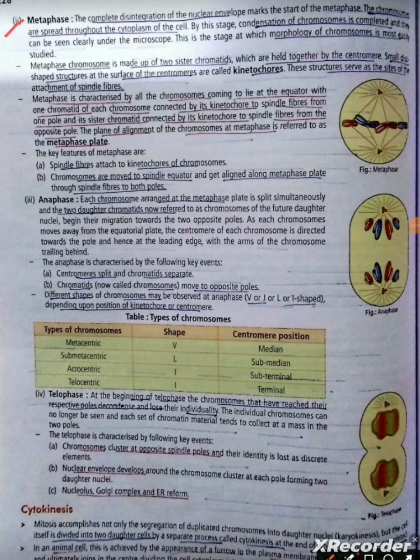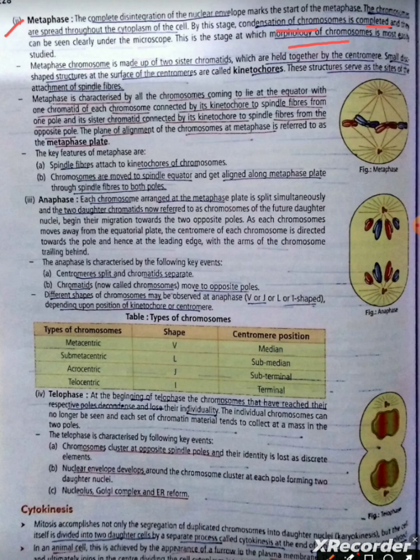Metaphase. The complete disintegration of the nuclear envelope marks the start of the metaphase. The chromosomes are spread throughout the cytoplasm of the cell. By this stage, condensation of chromosomes is completed, and they can be seen clearly under the microscope.